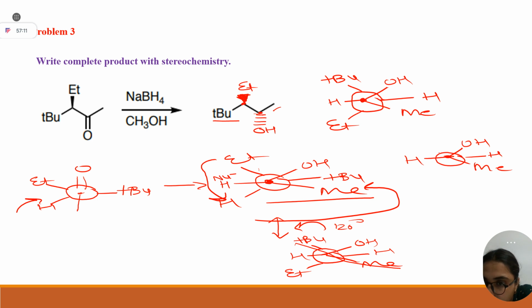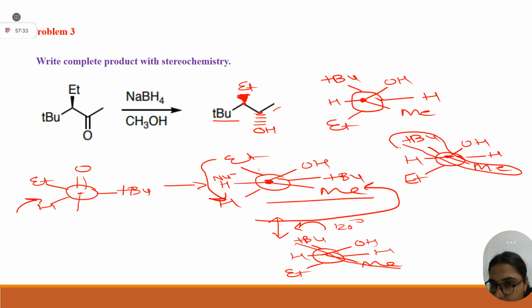Hydrogen, tertiary-butyl, ethyl. Now whichever groups are on the planar side, not on wedge or dash. Plain side means the simple bond. Tertiary-butyl and methyl are opposite. See, tertiary-butyl and methyl are opposite. Just draw a line.